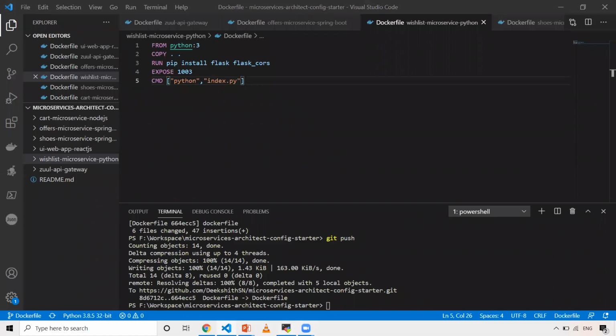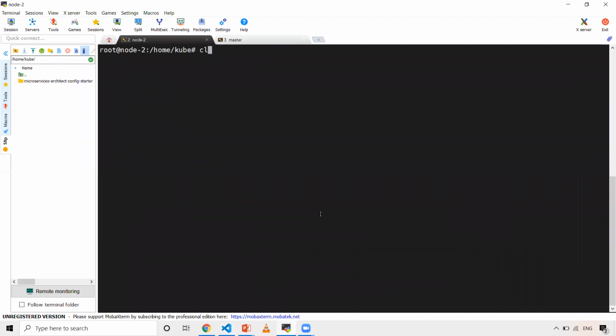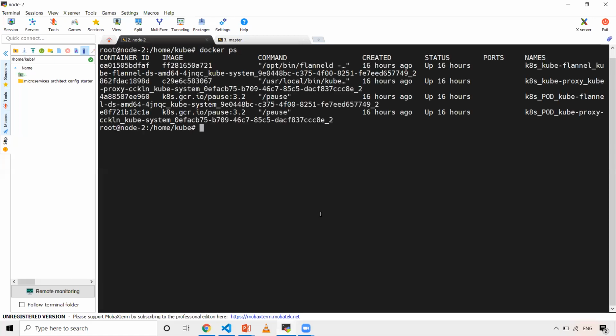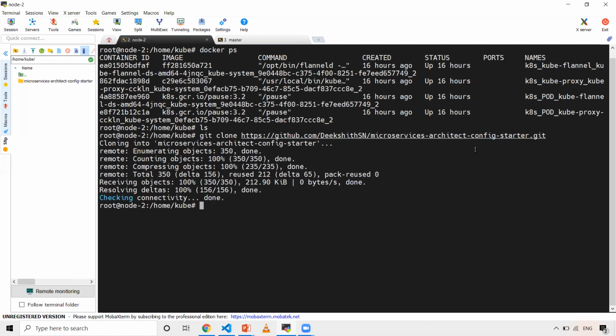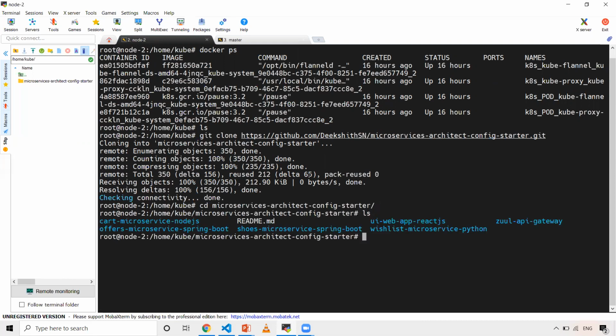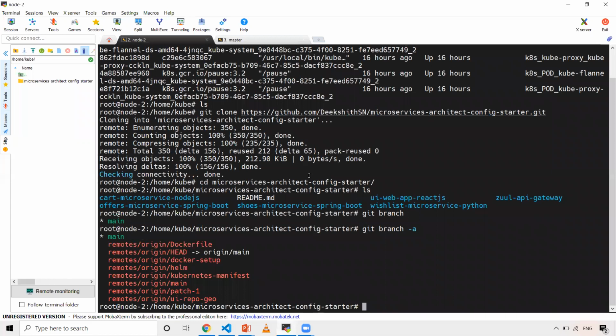onto my VM. Let me clear the screen and do docker ps. There are a few containers running, a few of the Kubernetes components. That's fine. So let me clone that, git clone, and microservices-architecture-config-starter will be my folder name. Let me get into that and run git branch. I am in the main branch, but my code is in another branch, right? Dockerfile. So that's why.